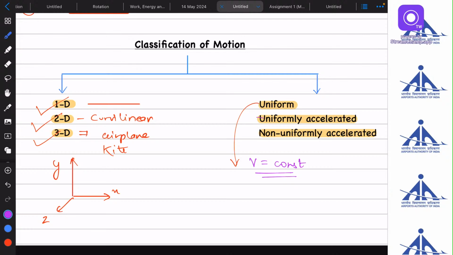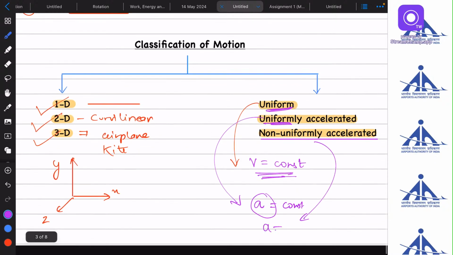What about uniformly accelerated motion? That means the acceleration of the body is constant. Uniform means constant. If only uniform is there, then the velocity is constant. Uniformly accelerated means the acceleration is constant. And non-uniformly accelerated, again the name suggests, means the acceleration is not constant, it is variable.